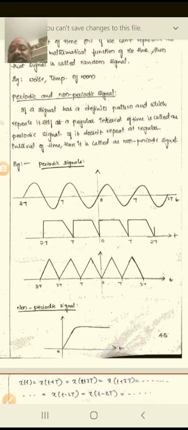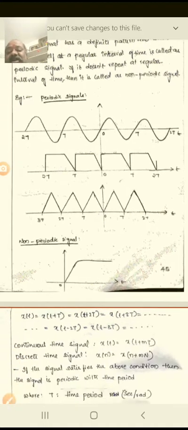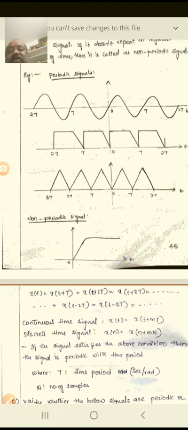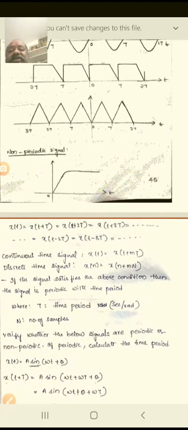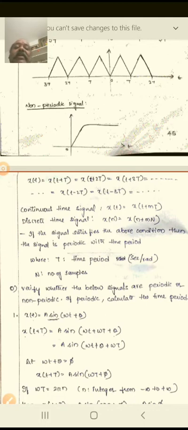Non-periodic signal is one with not regular intervals with respect to time. Just observe that this non-periodic signal is a very vague signal, right?